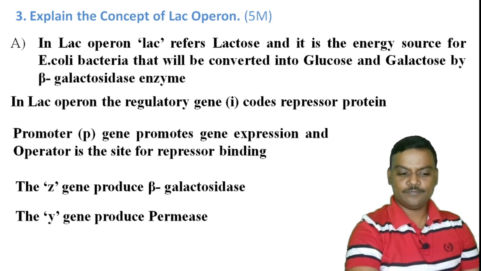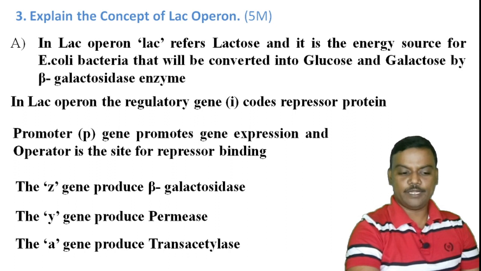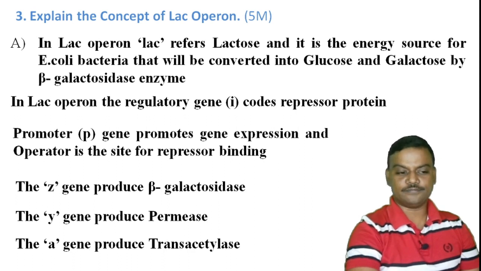The gene Y produces permease enzyme. Gene A produces transacetylase enzyme. So these are the different genes present in the structure of lac operon.